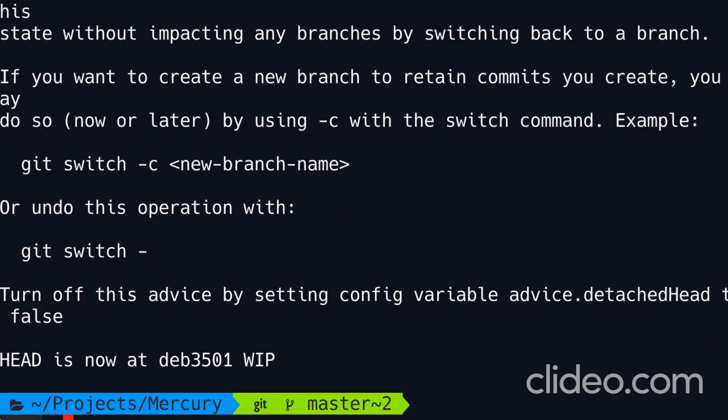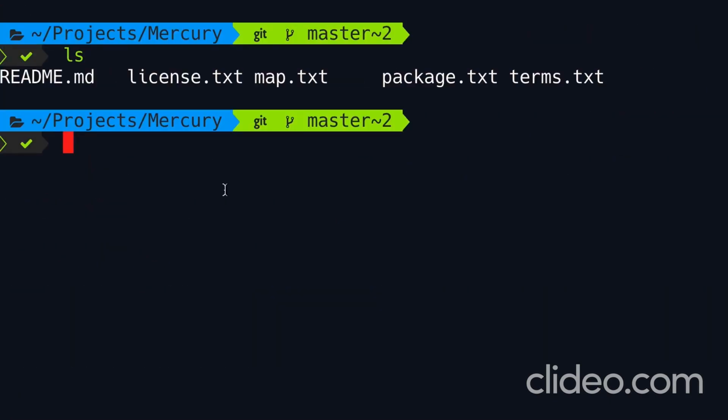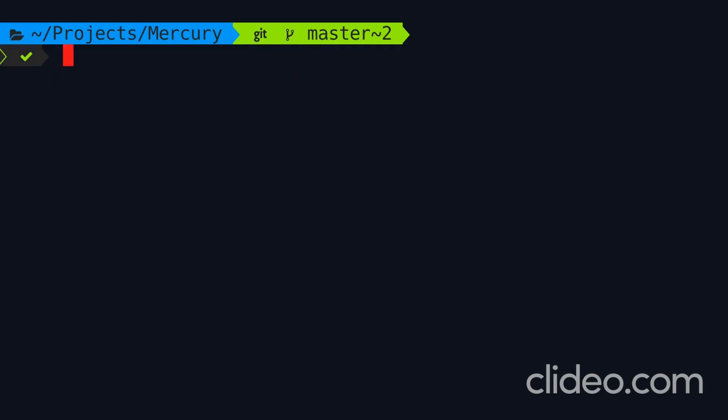The head pointer is detached. Now let's look at the files in our project. Here's the license file that we just added. So here's what you need to take away. The change that we introduced in one of the earlier commits carried on throughout the rest of the history. All right, we're done here. So let's check out master.